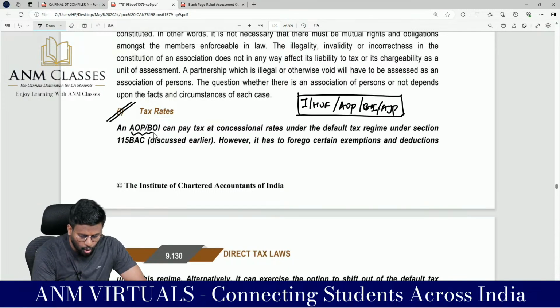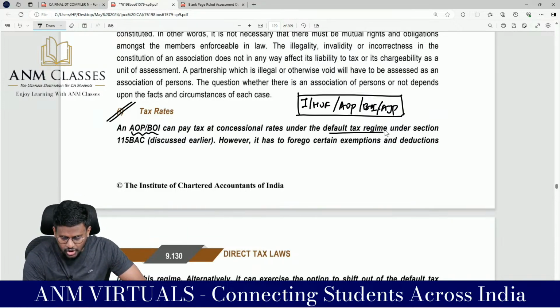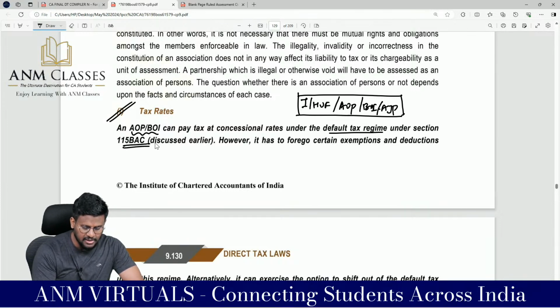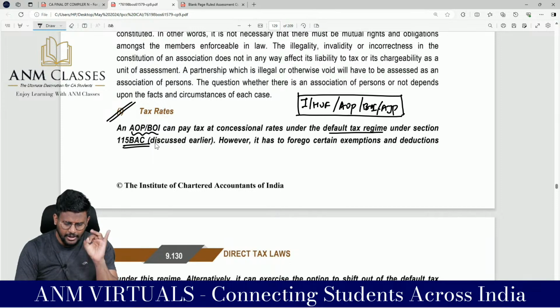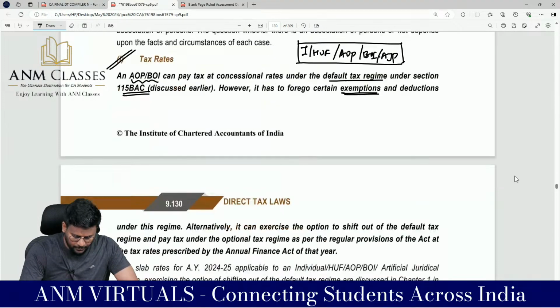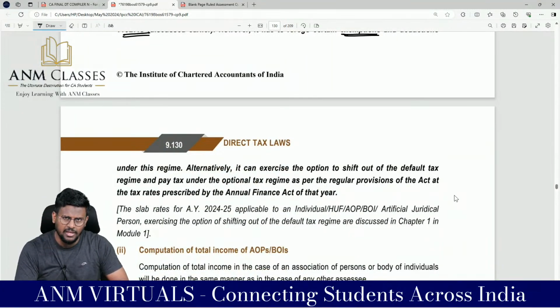So an AOP or BOI can pay tax at concessional rate under the default tax regime, under section 115BAC discussed earlier. We already talked in detail about 115BAC. 115BAC is applicable to these 5 persons, that is individual, HUF, AOP, BOI, AJP. However, it has to forego certain exemptions and deductions under this regime. We know that this is a concessional rate of tax under 115BAC. In order to enjoy 115BAC, they have to forego certain exemptions and deductions.